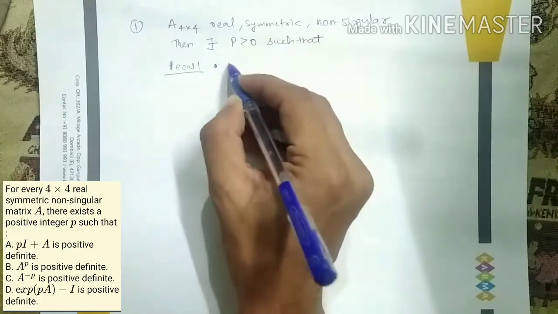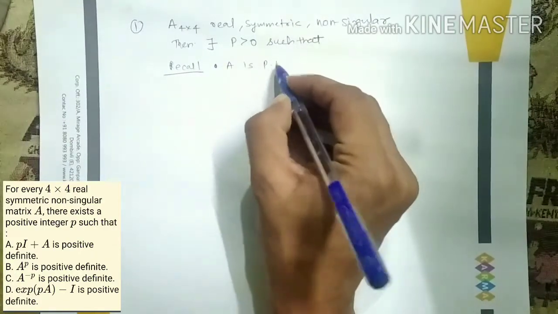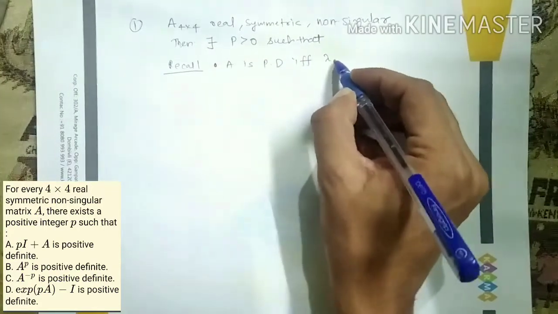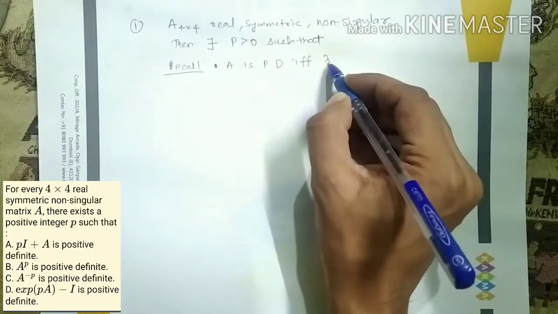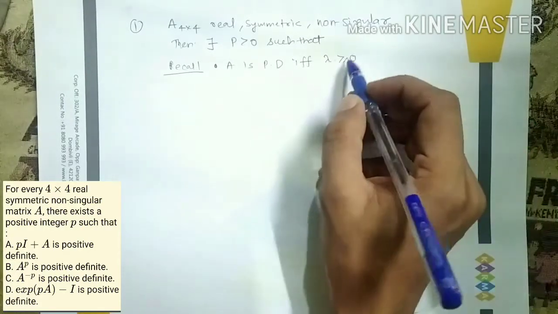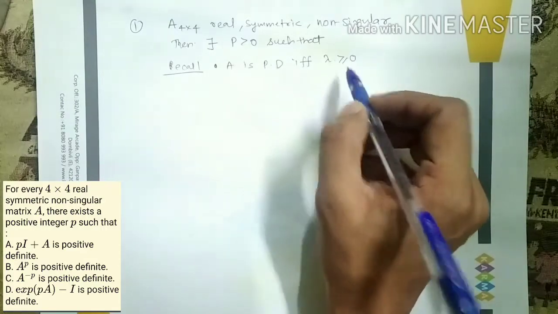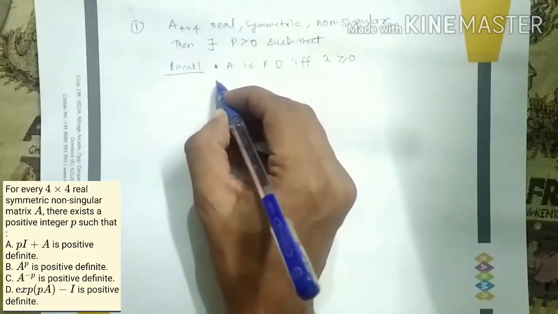First fact: A is positive definite if and only if all eigenvalues, where lambda means eigenvalues, are non-negative. It might be 0, it may be greater than 0, but basically it should be non-negative. Let me recall one more thing.